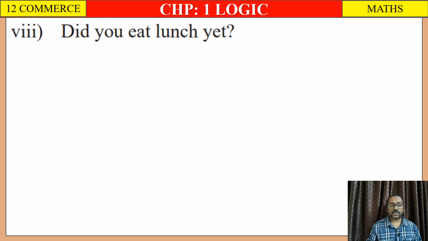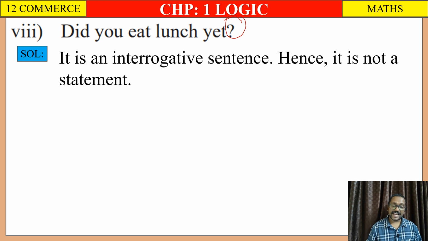Eighth, did you eat lunch yet? Here a question mark is given. That means it is an interrogative sentence, so it is not an assertive sentence. If it is not an assertive sentence, then it is not a statement. So the solution: we can write it is an interrogative sentence, hence it is not a statement.